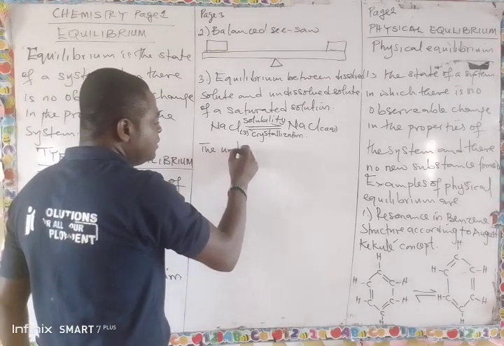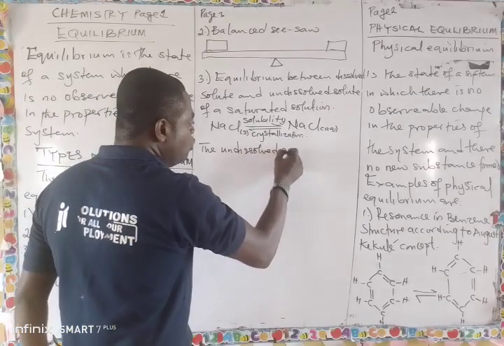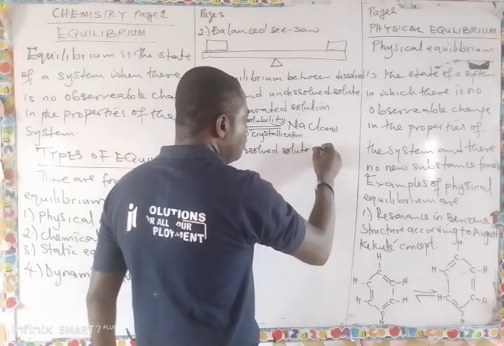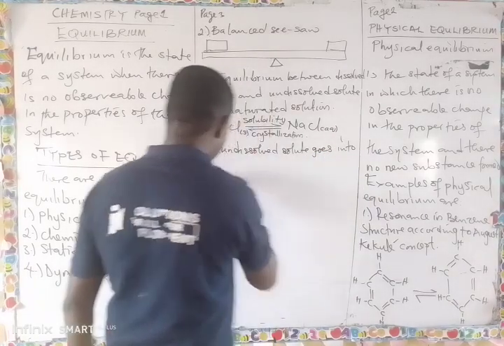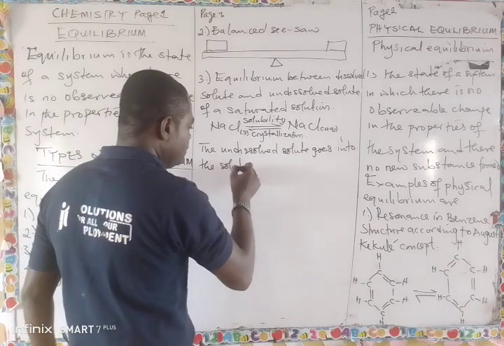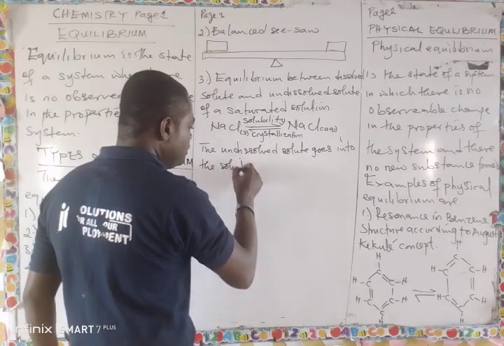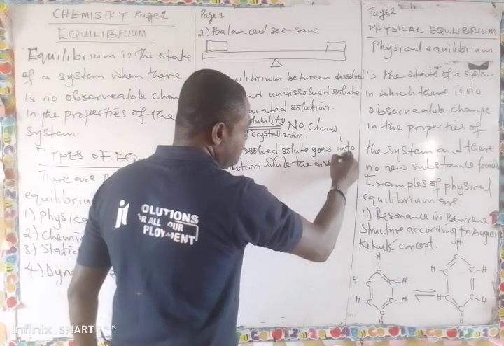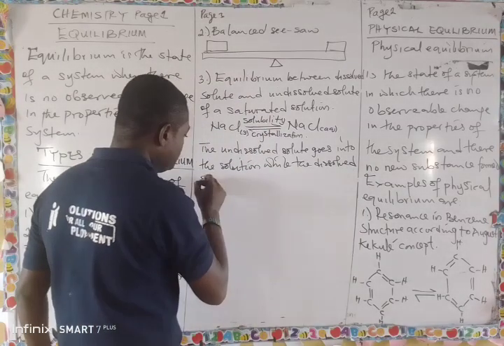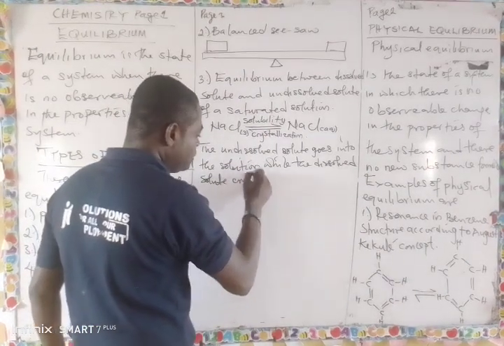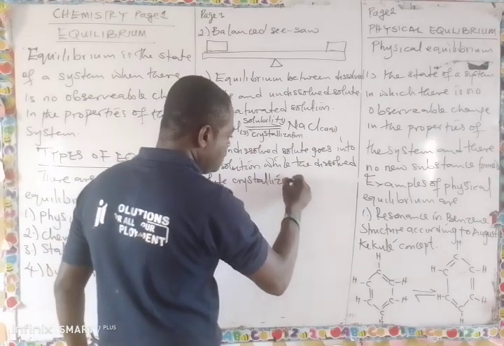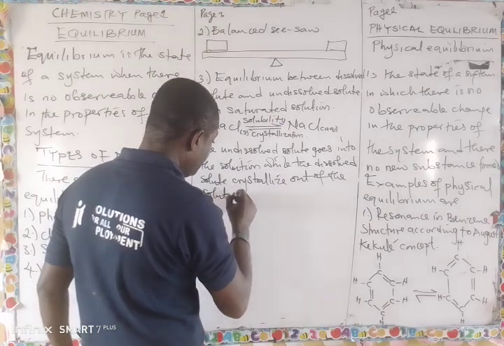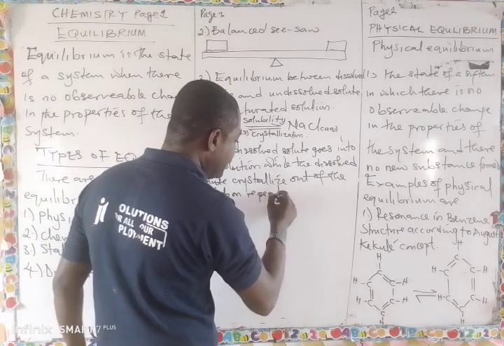The undissolved solute now goes into the solution, while the dissolved solute crystallizes out of the solution, repeatedly, continuing like that.